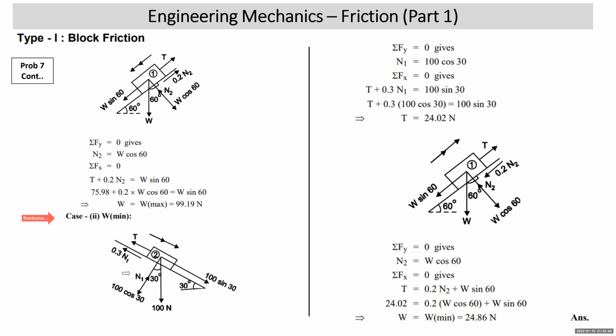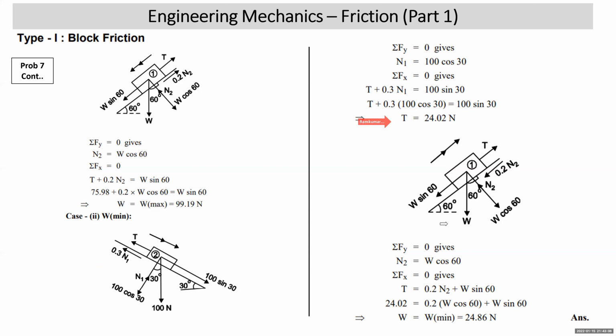So again, we start with the free body diagram of block 2. Weight vertically down. Normal reaction makes 30 with the vertical. Weight is resolved, 100 cos and 100 sin. Impending motion down, friction is up. Tension will be away from the body. Sigma Fy is equal to 0, N1 is 100 cos 30. Sigma Fx is equal to 0, T plus 0.3 N1 is 100 sin 30. Substitute the value of N1. You get T as 24.0.